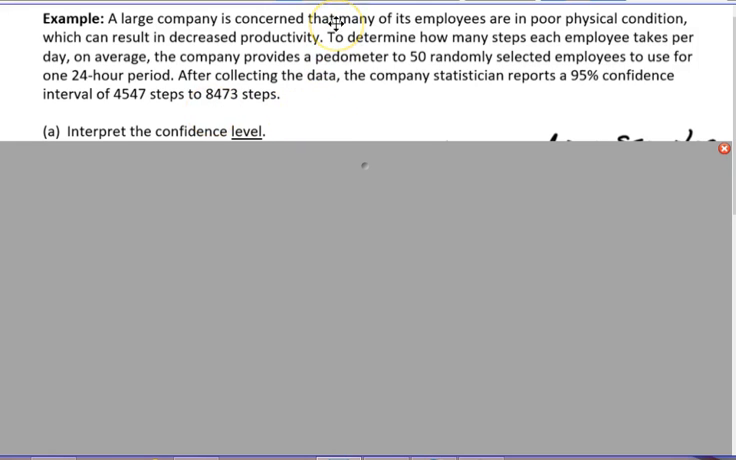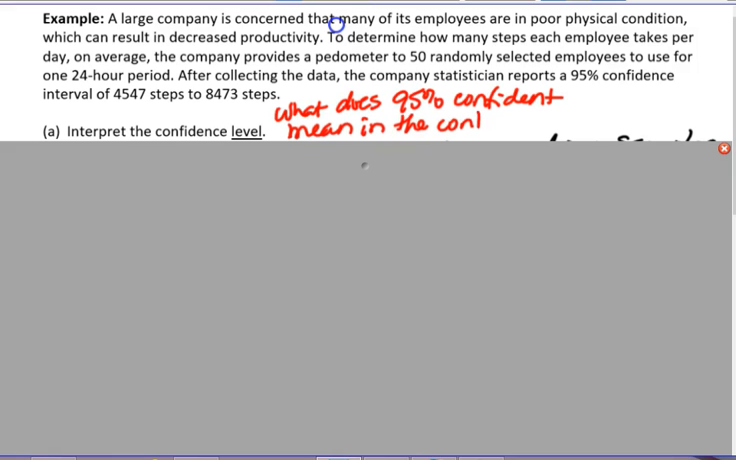The first question is: interpret the confidence level. In other words, what does 95% confident mean in the context of this problem? This is one where you might go ahead and start writing what you think this means, pause, and then come back and I will do my answer.